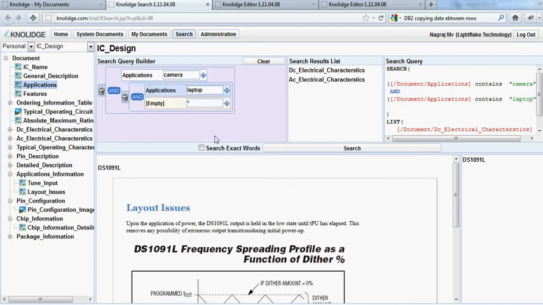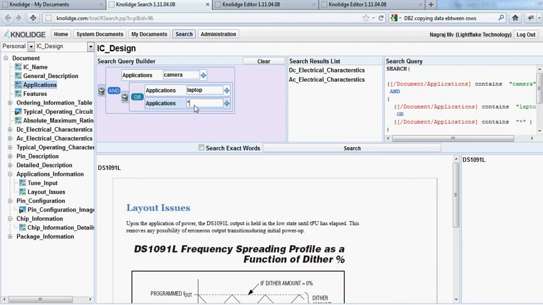Now I want to extend it. I want to see all the electrical characteristics of the ICs which are used either in cameras or laptops, and they do support a low power mode. Okay, so I do it like this. Camera and feature, they support a low power mode.